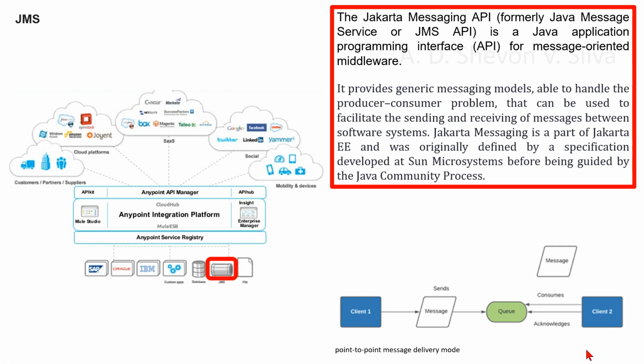This diagram shows this delivery mode. Here you can see client 1 is connected to the message and it is sent, and the message is connected to the queue. Client 2 is connected to the queue and consumes, the message is passed from the queue, and acknowledgements are passed from client 2 to the queue, and this is the message consumed.